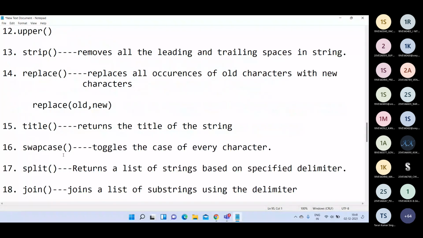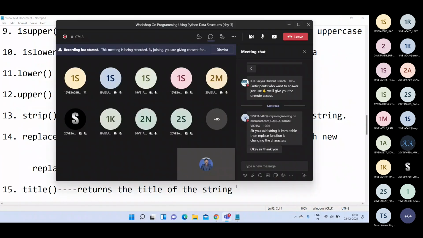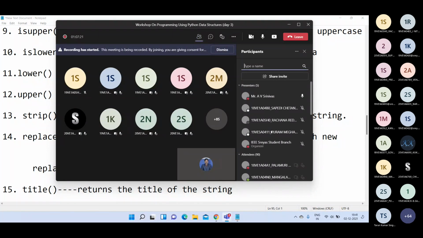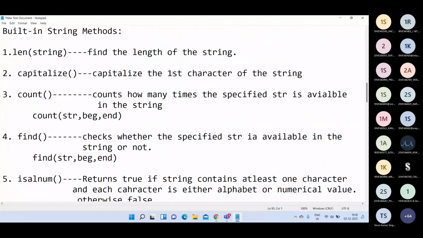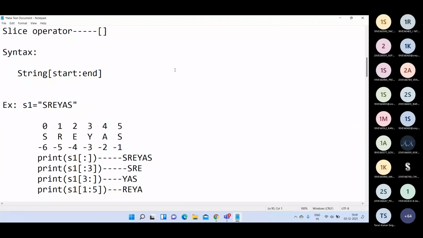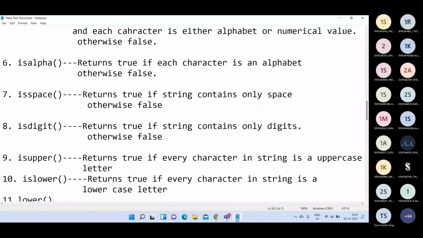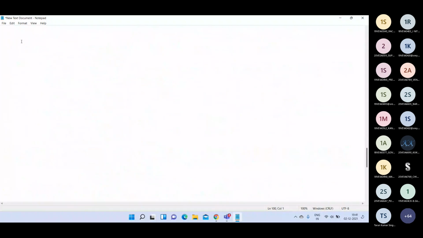That's about the string handling functions available in the Python language. We have around 18 functions, and these are all important functions for handling strings. Among these, the most important one is the slicing operation, very important. Next, we are going to see data structures in the Python language.